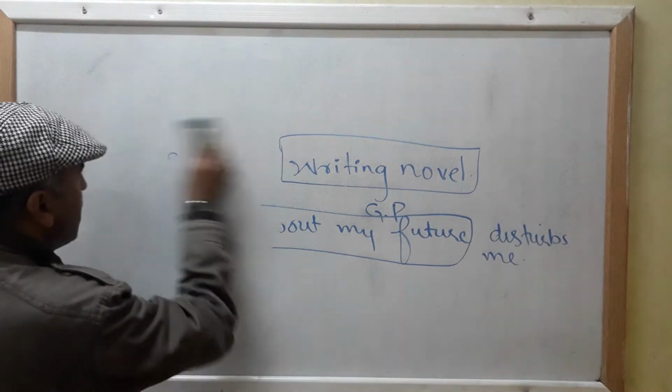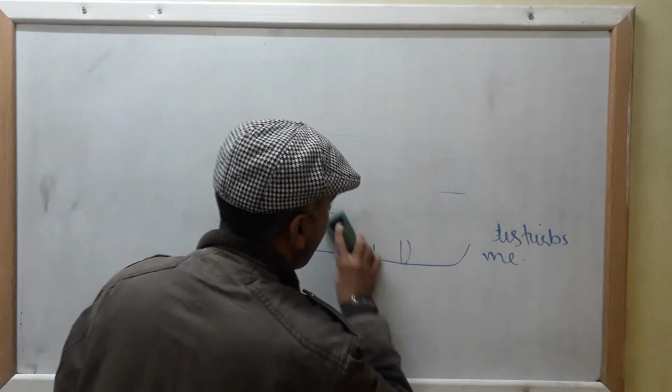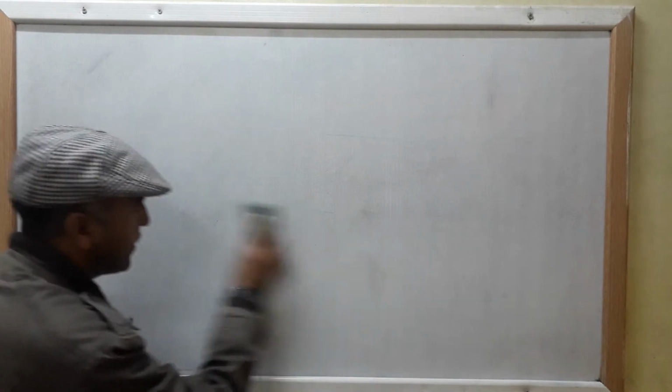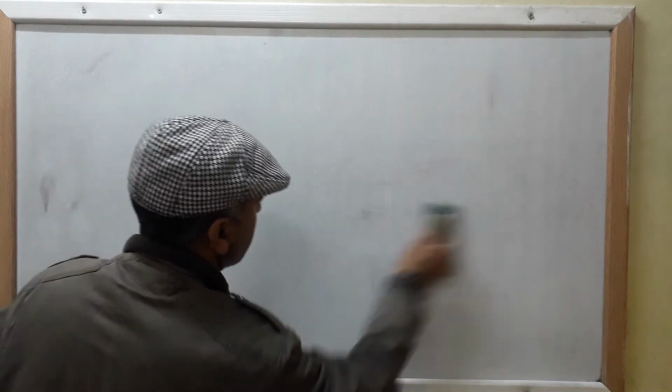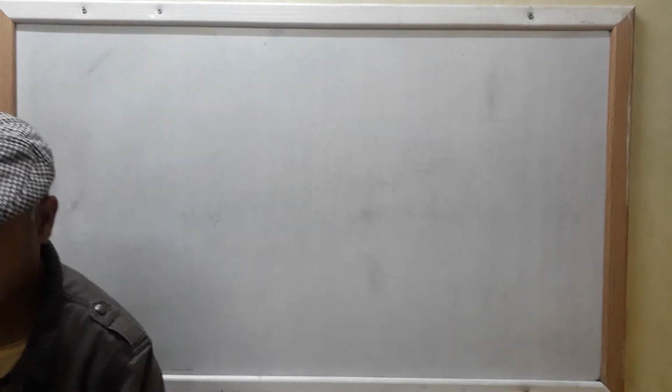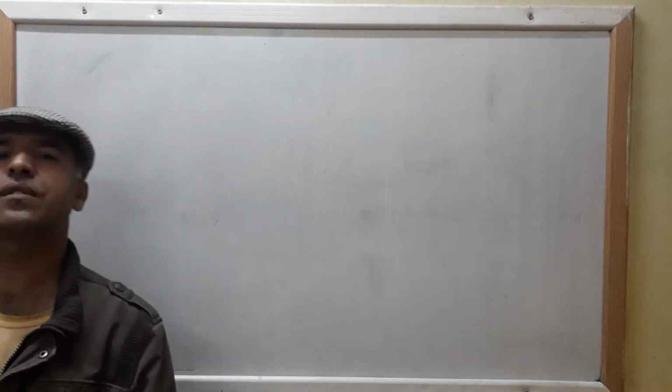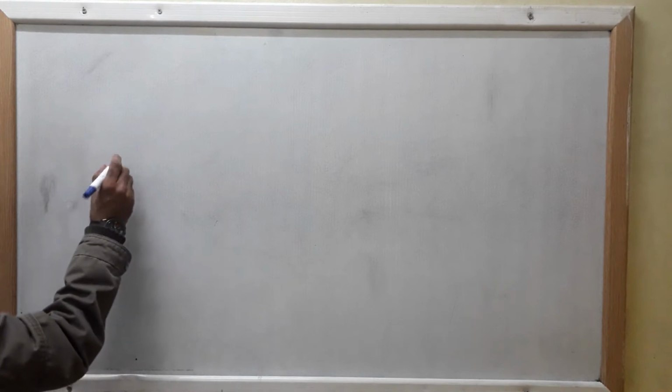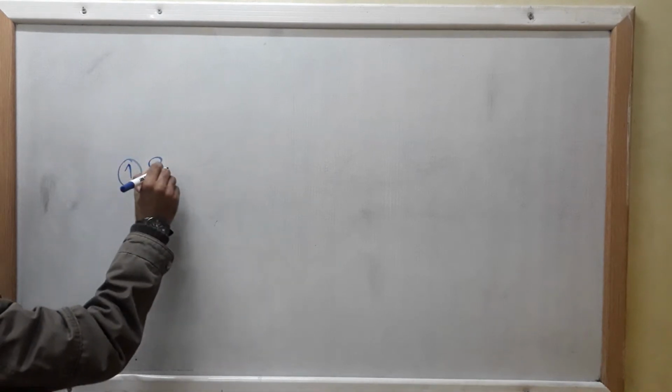Now let me proceed. Different functions of a gerund phrase in a sentence. As I told you, a gerund phrase does different functions in a sentence. Number one, it does the function of subject.